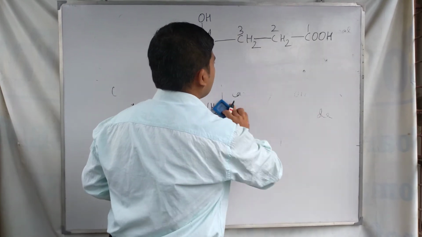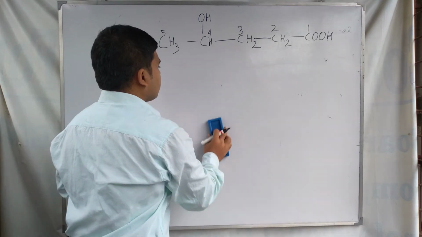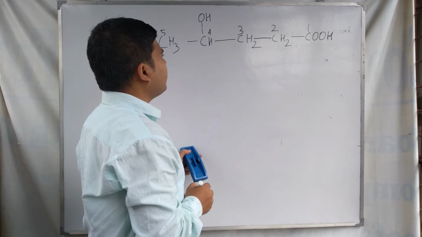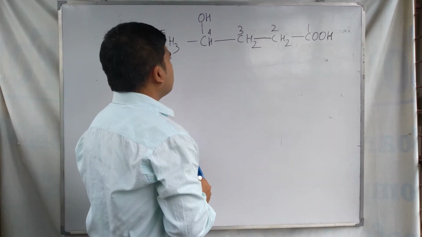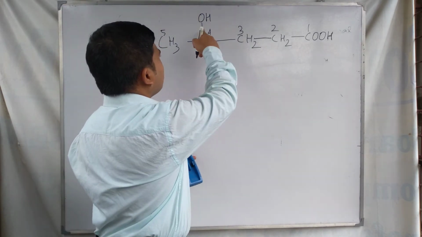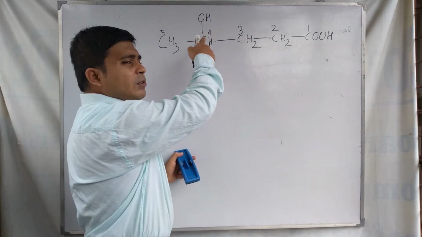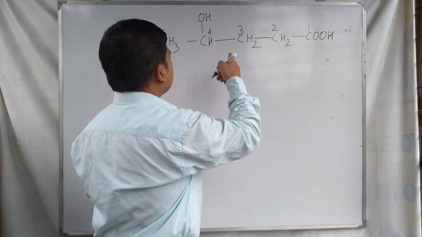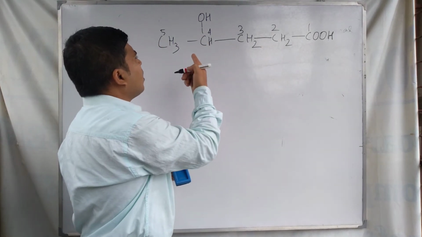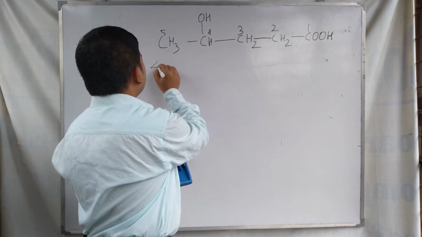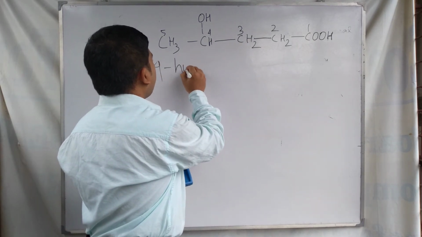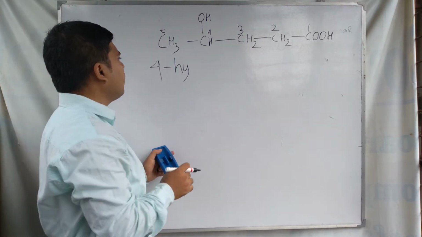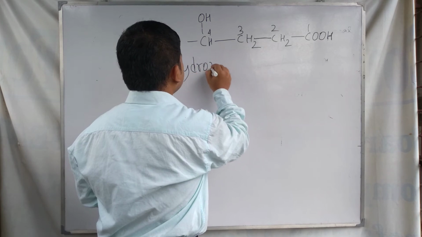For this compound, the number of carbons in the chain is 5, so the root word is pent, and the 4 position has a substituent. The OH functional group is present as the secondary substituent. Since it is a functional group, we write its prefix name, 4-hydroxy.